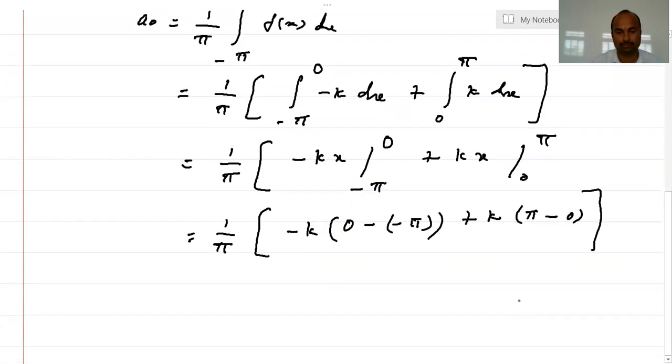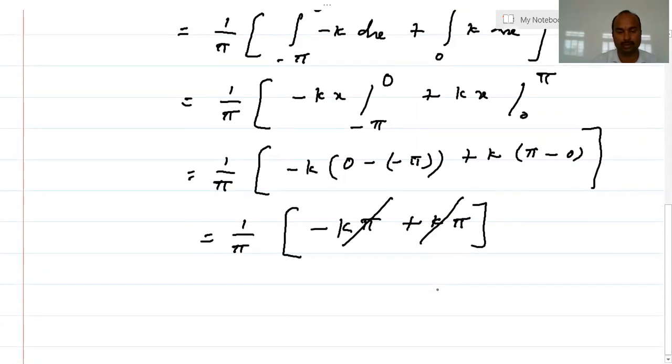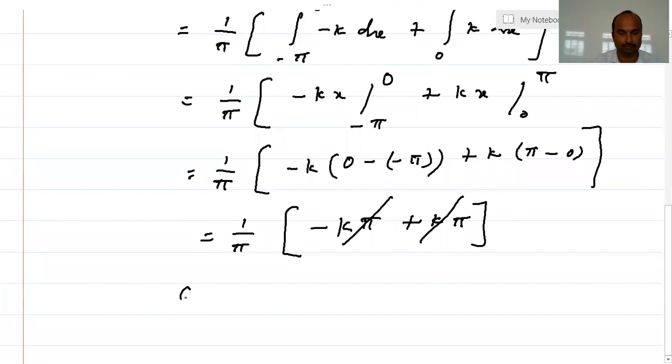So 1 by pi into minus k into 0 plus pi, plus k pi. So minus k pi and plus k pi get cancelled, and we get a naught as 0. If a naught is 0, a naught by 2 will also be 0.